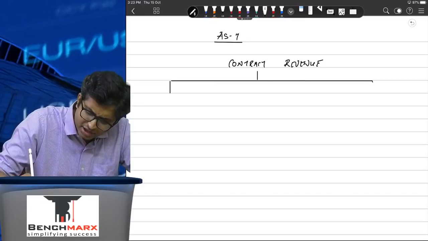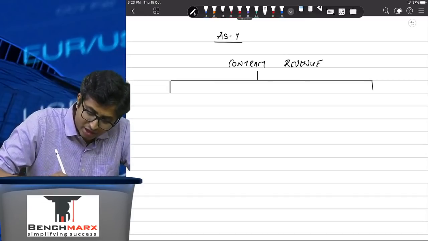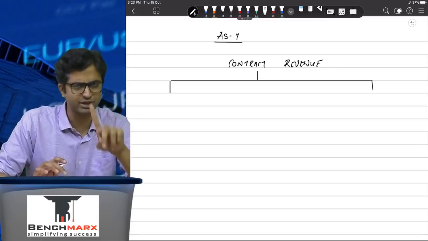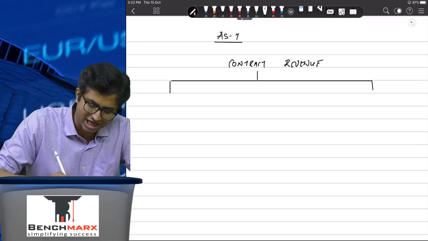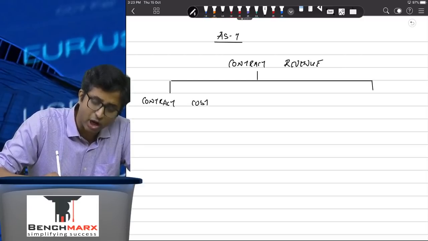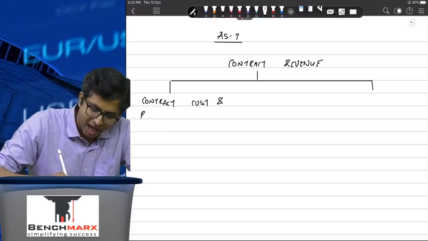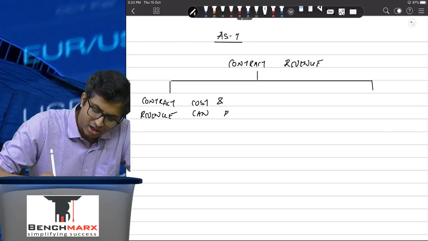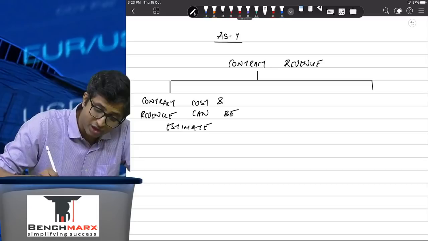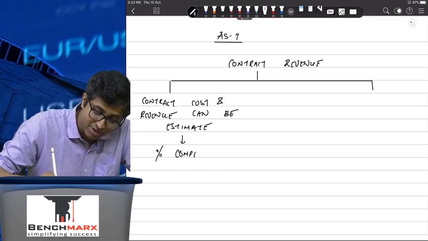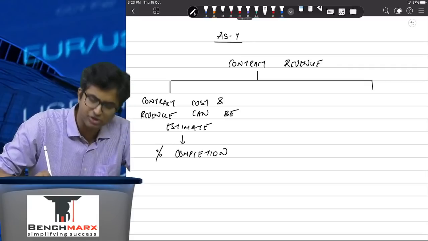What do you mean by outcome is determinable? Well, it means that the contract revenue as well as contract cost can be estimated. These estimates might change, but reliably you can estimate the contract cost and revenue. This is called outcome is determinable. Contract cost and revenue can be estimated. If they can be estimated, then the standard requires you to follow revenue recognition on a stage of completion or on a percentage completion basis and not on a full completion basis.